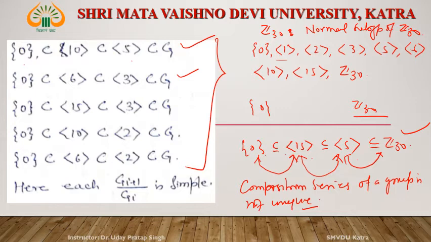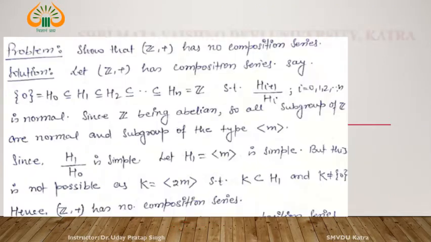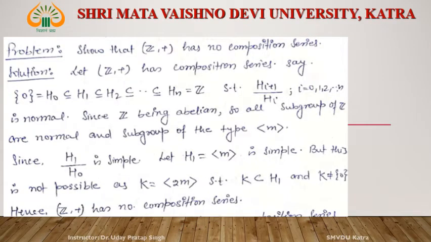Suppose the set of integers with respect to addition. This is a group, right? What is the order of Z? The order of Z is infinite. Whether this Z with respect to addition possesses a composition series, let us see the example. So Z plus has no composition series. How will we prove this?